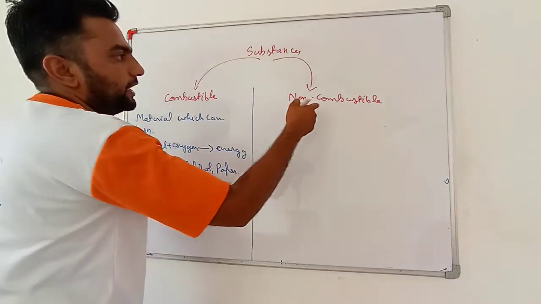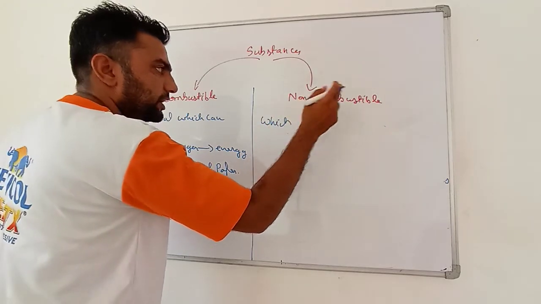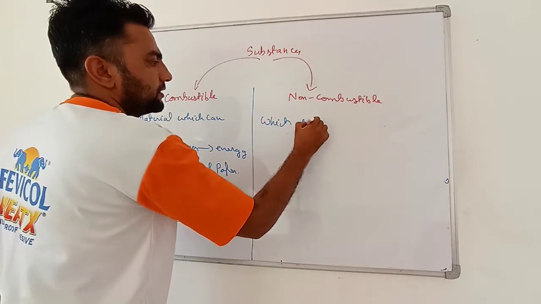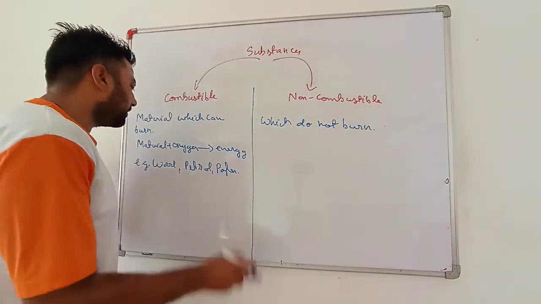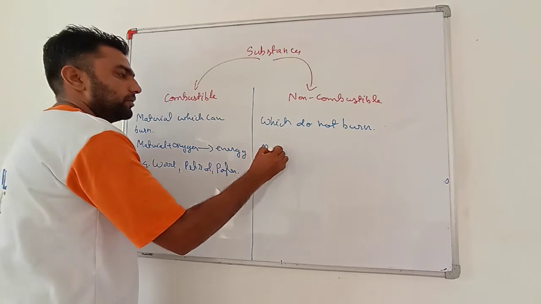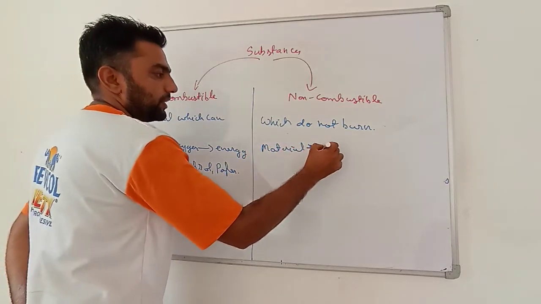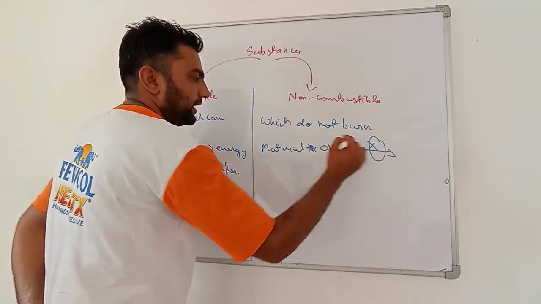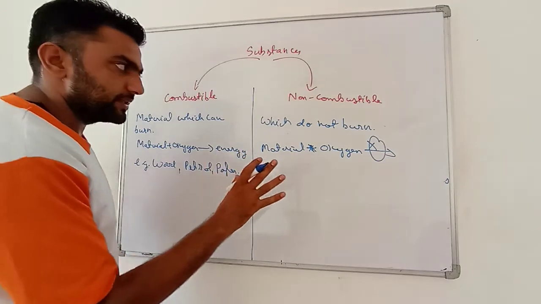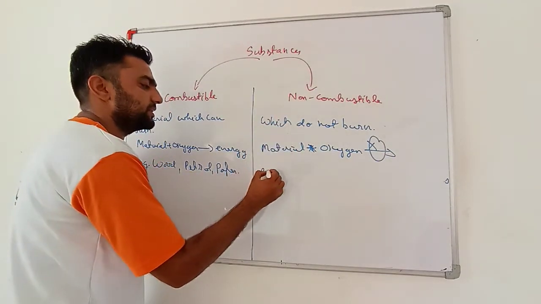Very important, those materials which do not burn, or those materials which do not react with oxygen, where no reaction takes place or nothing happens, are known as non-combustible substances.